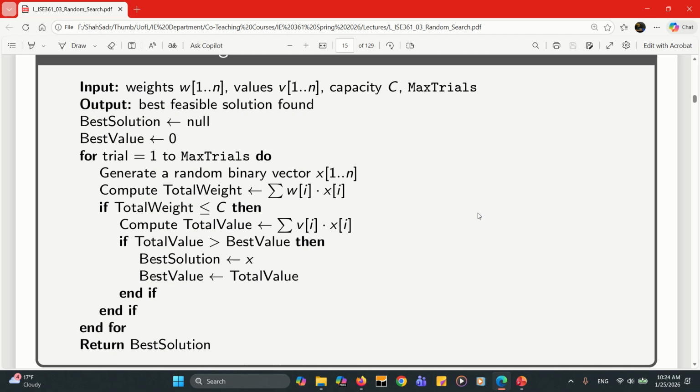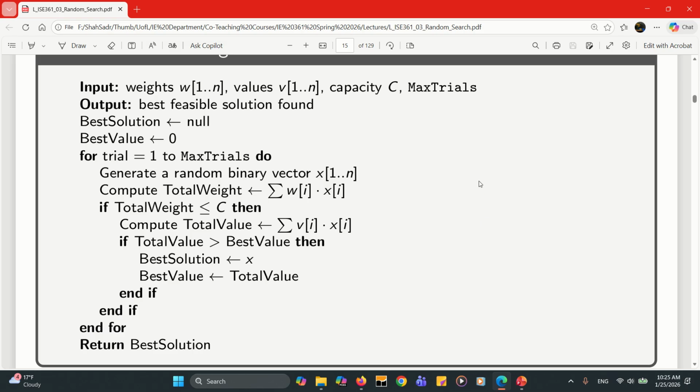Hello everyone. In this video, we are going to use ChatGPT to help us generate a random search algorithm for the knapsack problem. And then we try to understand the code line by line, and then do some evaluations to make sure that the code behaves and produces correct answers. And finally, when we're sure that the code is correct, then we are going to use that code for larger